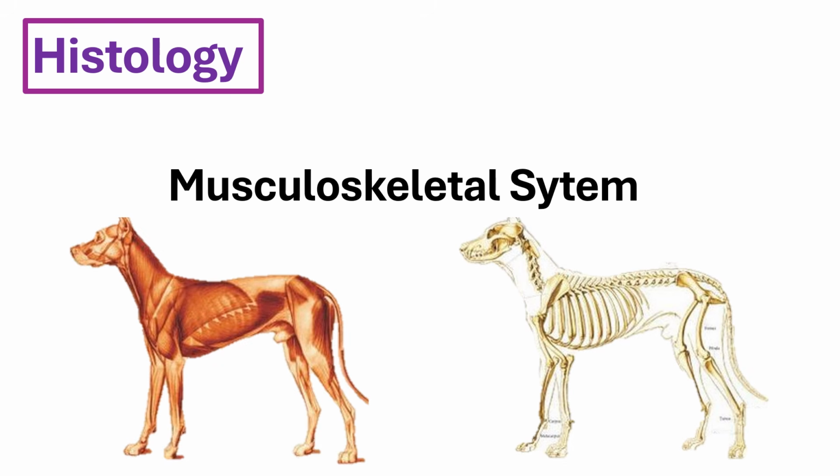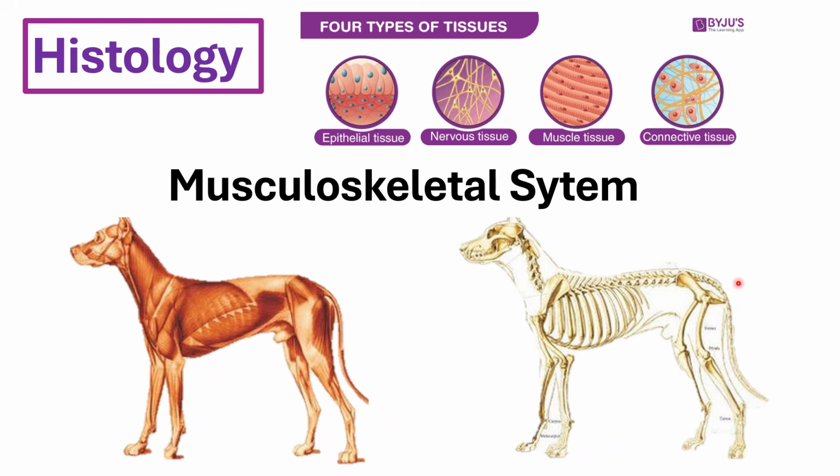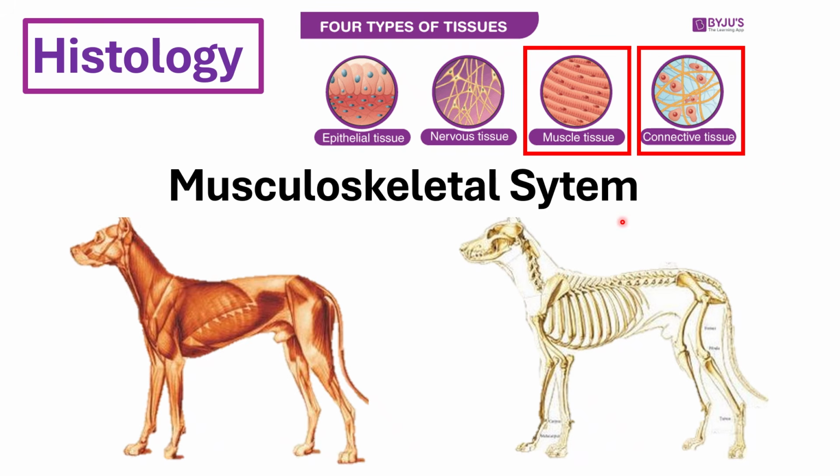Finally, we will be talking about today's organ system, which is the musculoskeletal system. Coming from its name, we have the muscle tissue and the skeletal tissue, as well as the cartilage during development. Among the four major types of tissue, we expect that the majority of the tissue components in this organ system would be your muscle tissue as well as your connective tissue. If we classify it between parenchymatous and tubular, what do you think is the correct classification? Yes, it would be parenchymatous, because we don't have an opening at the center.